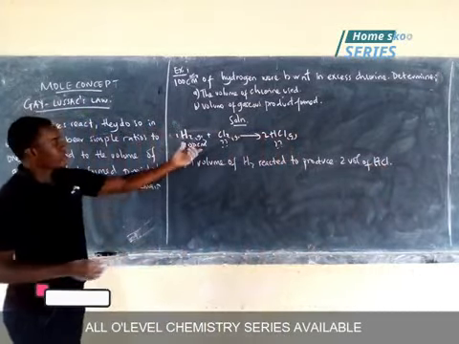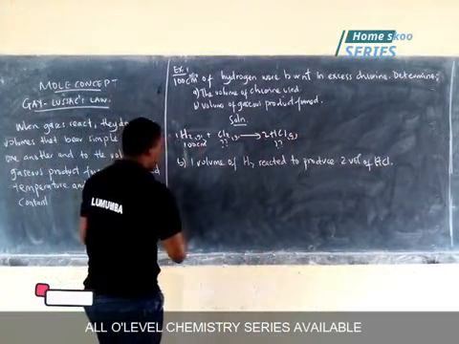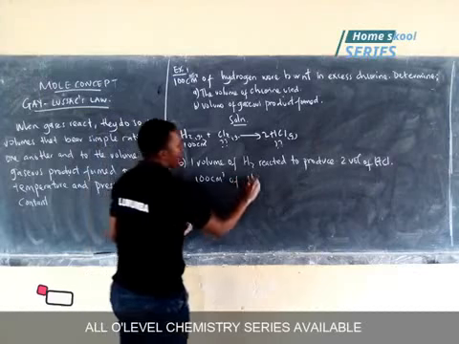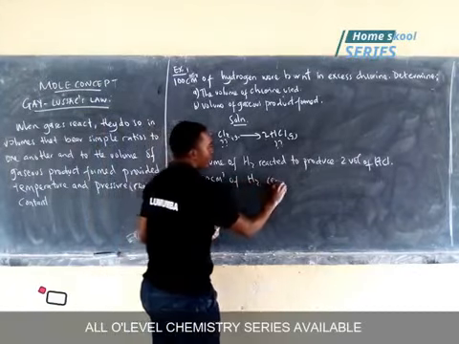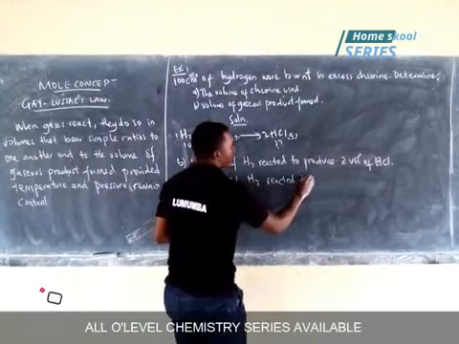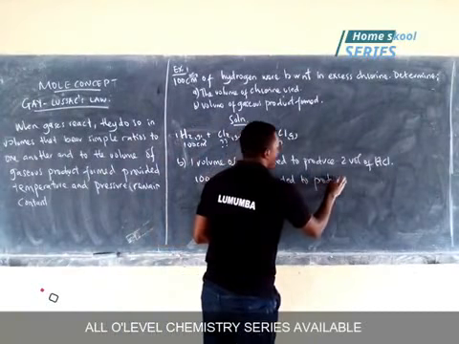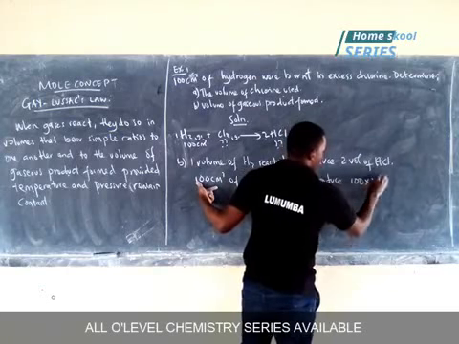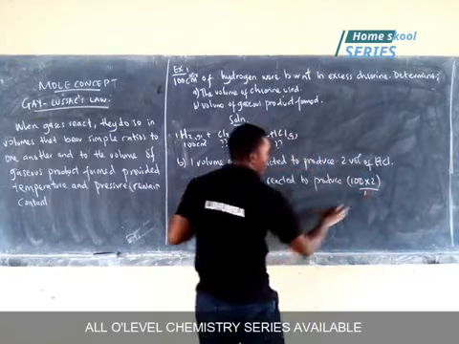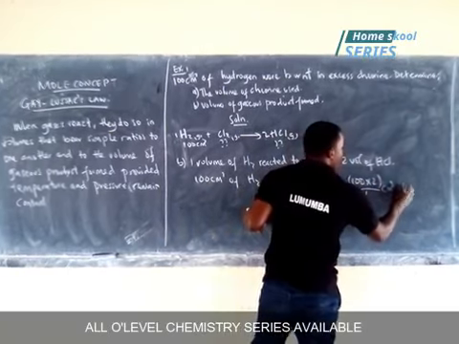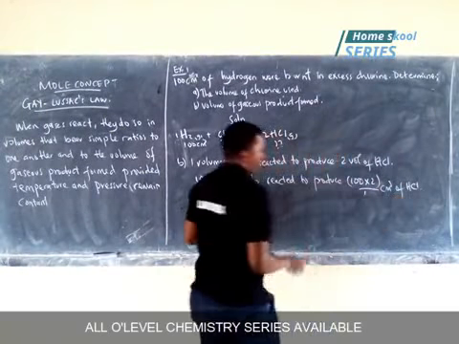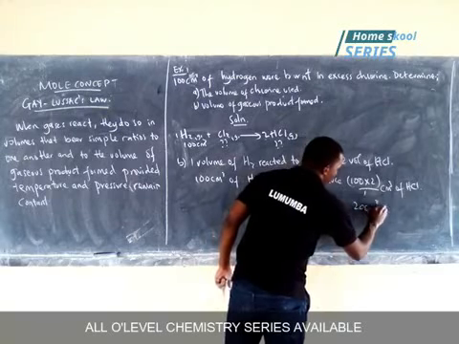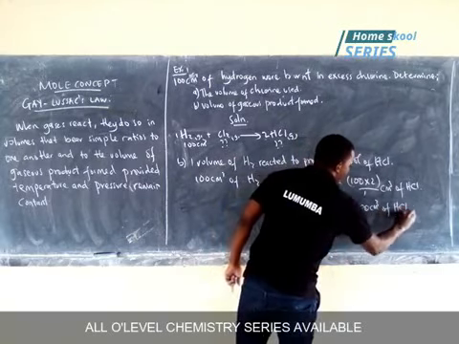So I replace with my volume here, which is 100 cubic centimeters of hydrogen reacted to produce, cross multiply 100 times 2 divided by 1, these are cubic centimeters of HCl. Putting this into the calculator, I have 200 cubic centimeters of HCl.